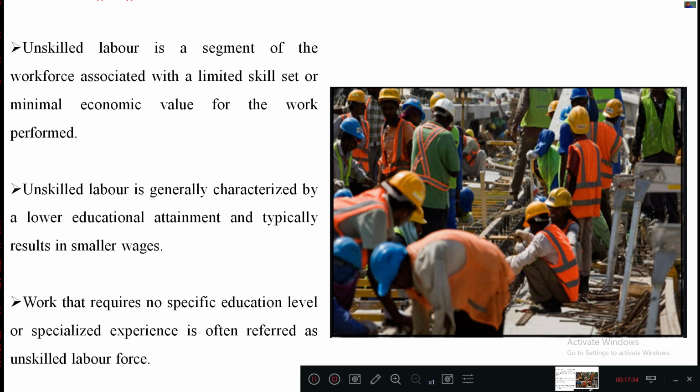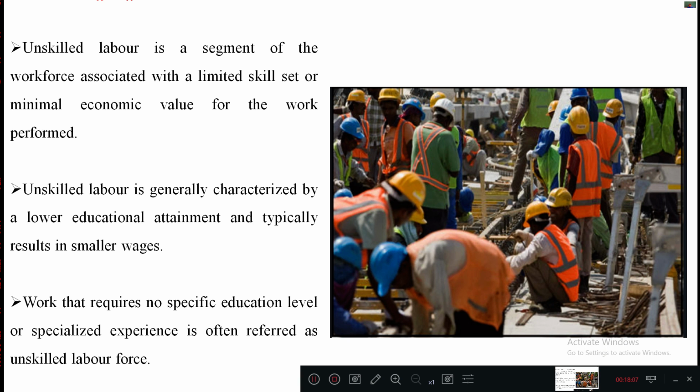So here unskilled labor is generally characterized by lower educational attainment and typically results in smaller wages. Basically, the wages, I mean the salary, of unskilled labor will be less because of their educational skills. Work that requires no specific education level or specialized experience is often referred to as the unskilled labor force. So they will not know much about that particular work.